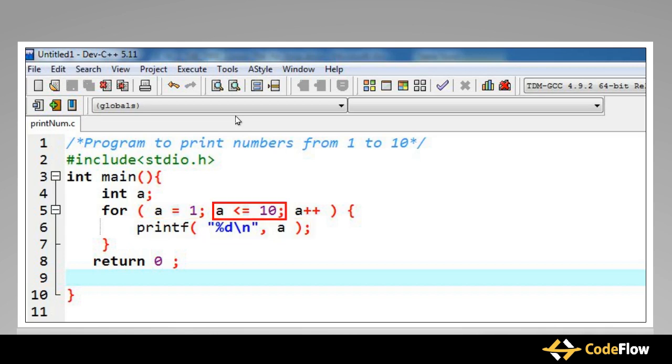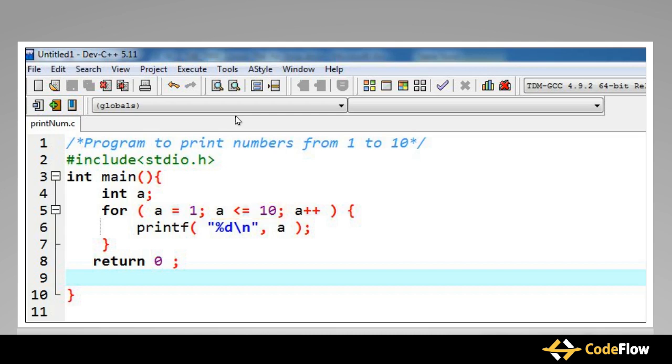In this way, the value of a is printed on the screen as long as the test expression a <= 10 evaluates to true, and thus the numbers up to 10 are displayed on the screen. When the value of a becomes 11, the expression a <= 10 evaluates to false and hence the loop terminates. Thus, the body of this for loop executes 10 times and numbers from 1 to 10 are displayed on the screen in the output.